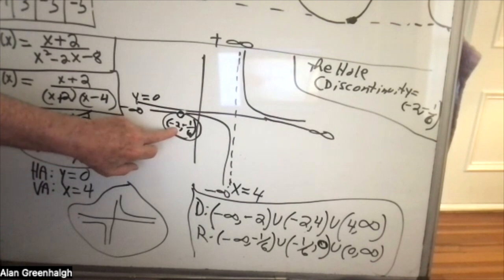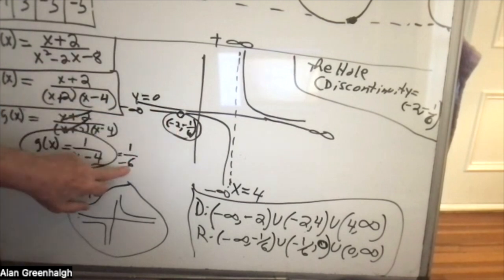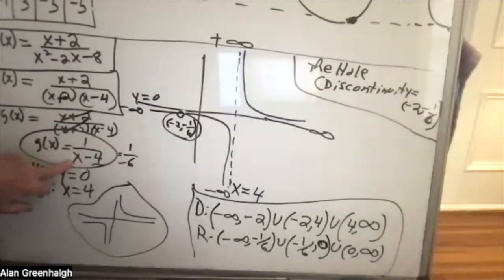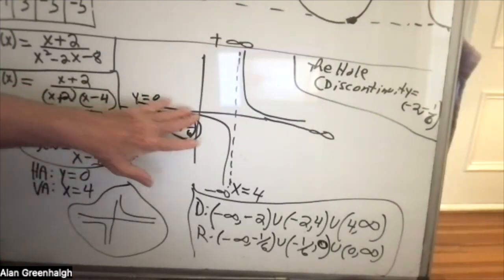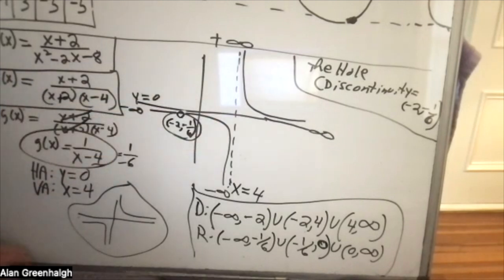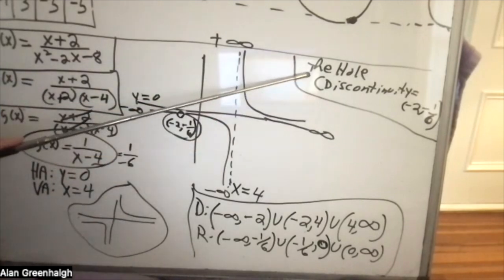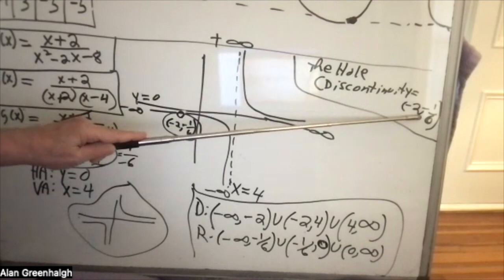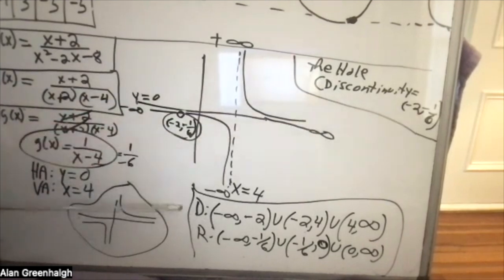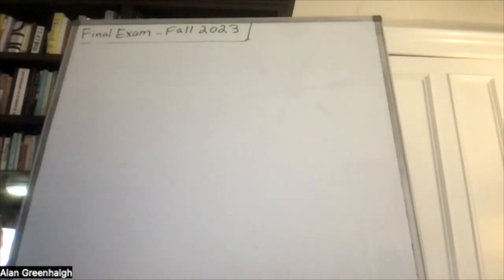And there it is right there. That's the value of x. This is the value of y, by substituting -2 for x. And that's what it looks like. And they ask, are there any holes or discontinuities? The answer would be yes, right here. And then the domain, and this particular test did not ask for a range. So that would be the end of the problem. That's the whole problem. Okay, so problem number 6.